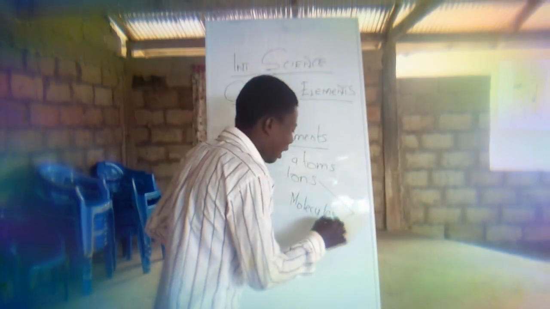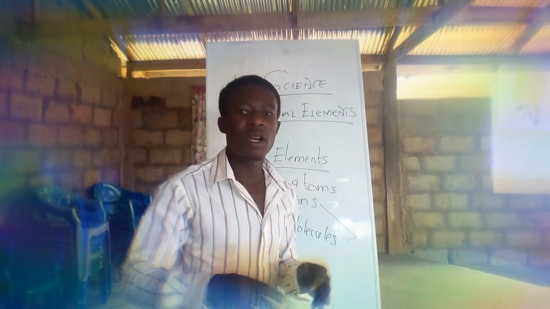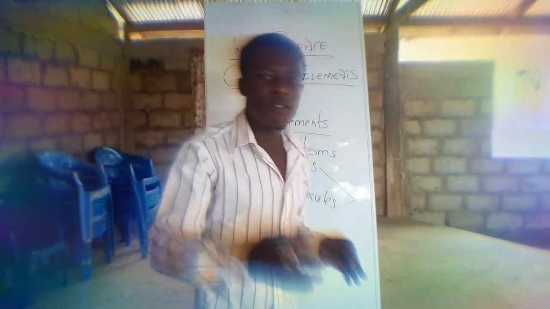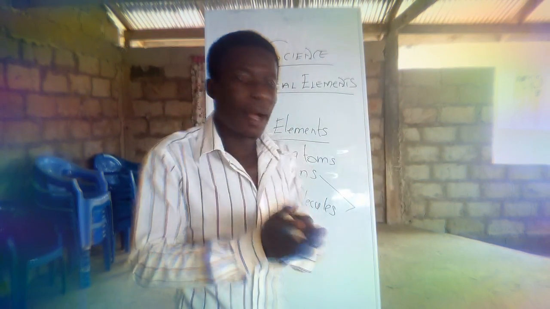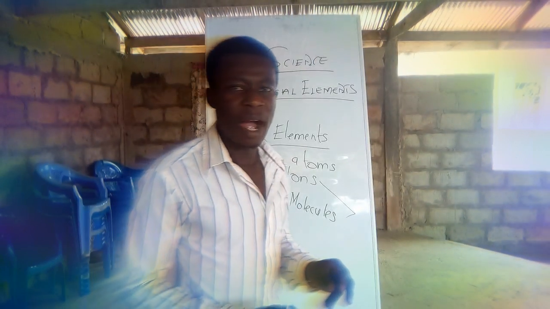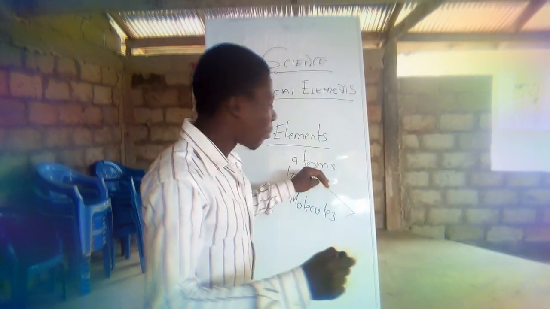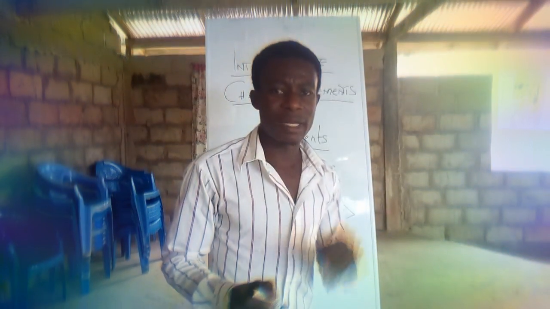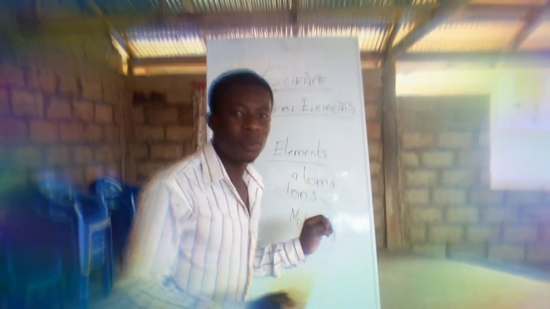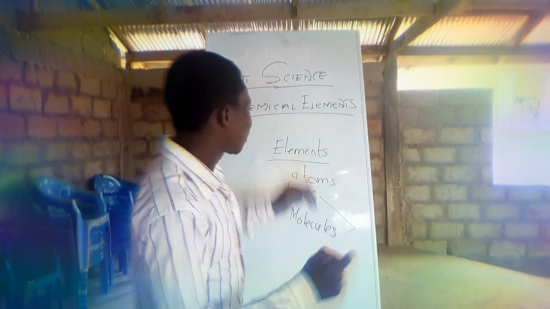With ions and molecules, which you have all learned about, atoms can also be combined to form ions and then molecules. I believe you are getting what I'm telling you. It is not the particles of the atom that we are going to discuss, but there is a need for you to understand these three particles before we move further to know what elements are all about. Okay, very good.